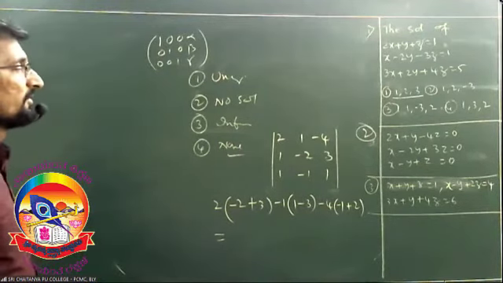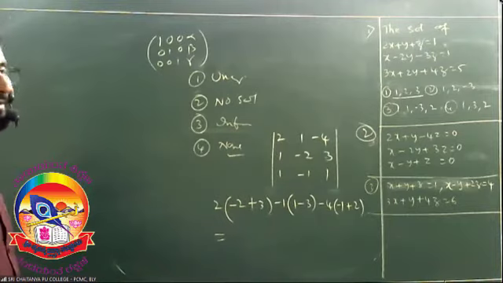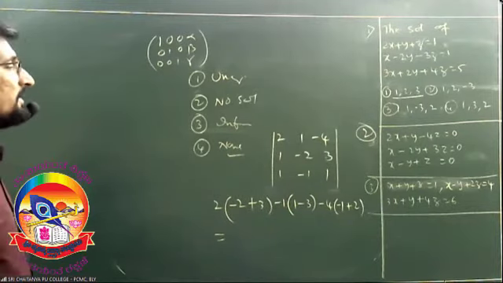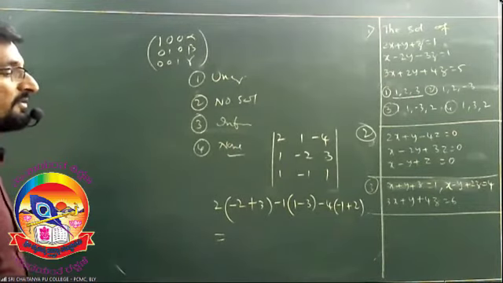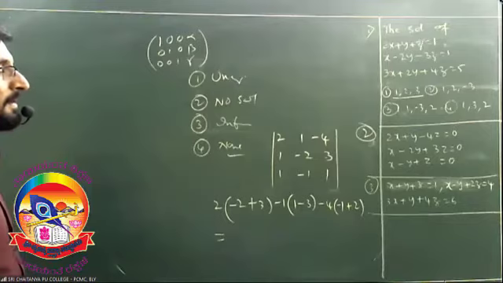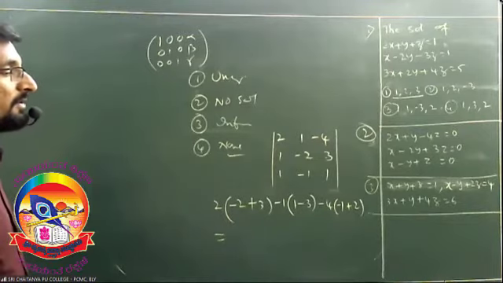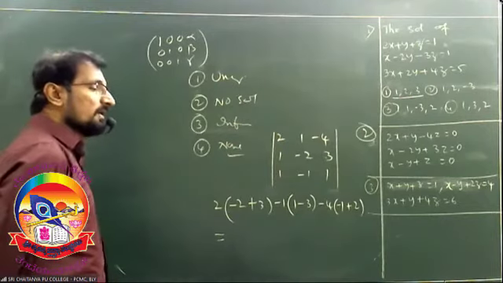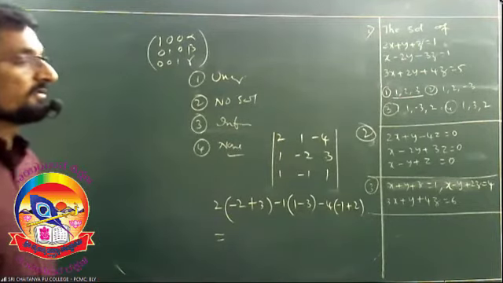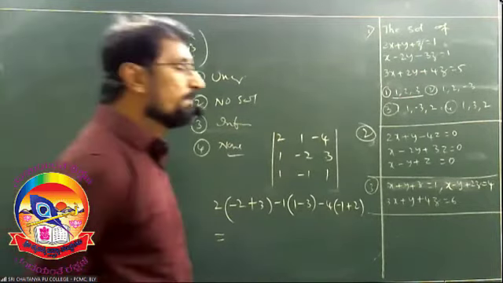I hope you understood. After copying this, do the third problem. Same method. Find out the determinant. If det is equal to 0, infinitely many. If det is not equal to 0, unique. Det is equal to 0, infinitely many, right?